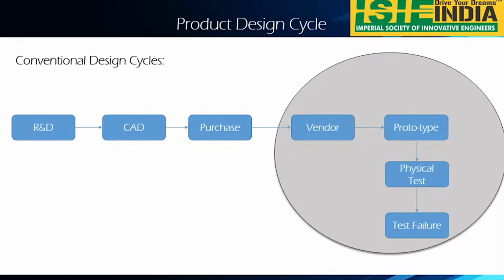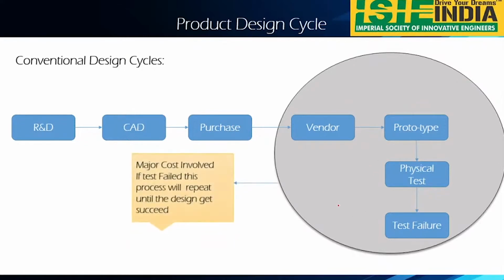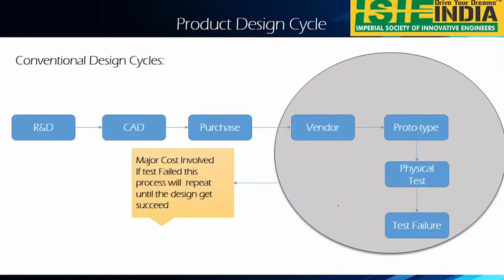So here the vendor, prototype and physical test are all a waste of cost, right? The cost was involved here, like you buy the material and test the vehicle and all the things. So the major cost is here. So what we are going to do is again do the research on where it failed. After that, again we develop the CAD model, again we purchase, again we do the same process.